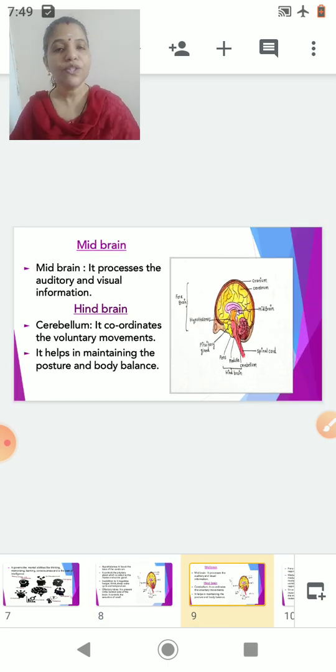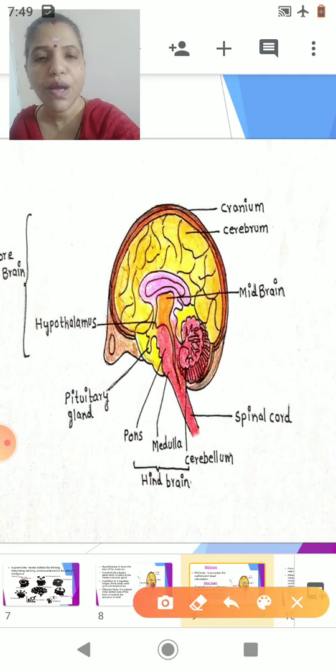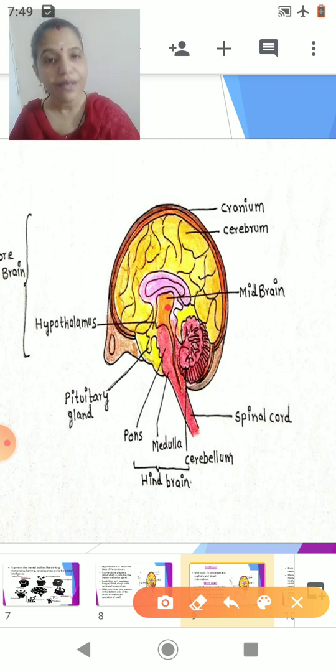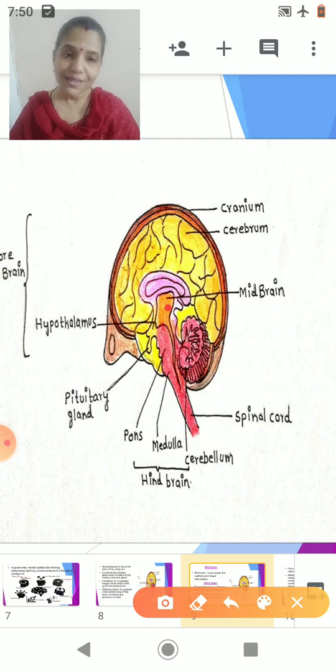Now in the next part, students, we are studying the midbrain. As I mentioned to you, the midbrain is the smallest part of the brain and it processes the auditory and visual information. I will enlarge the diagram and show you. So this part is nothing but your midbrain. In this midbrain there are auditory centers as well as visual centers which process the information of what you see and what you hear. Is it clear?